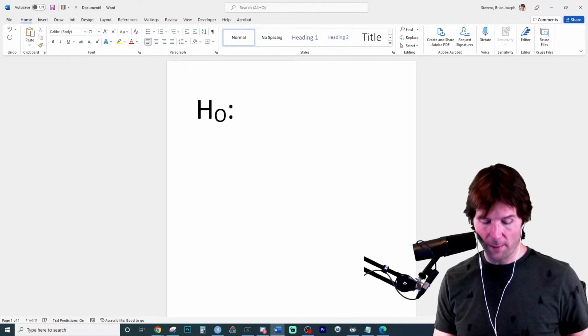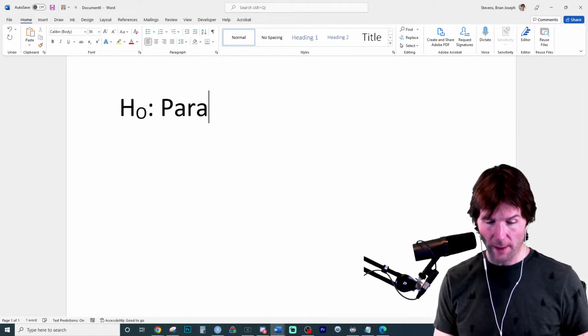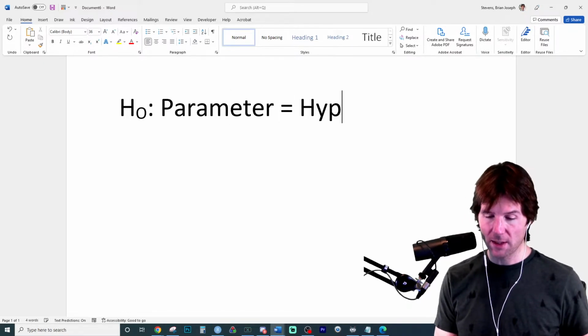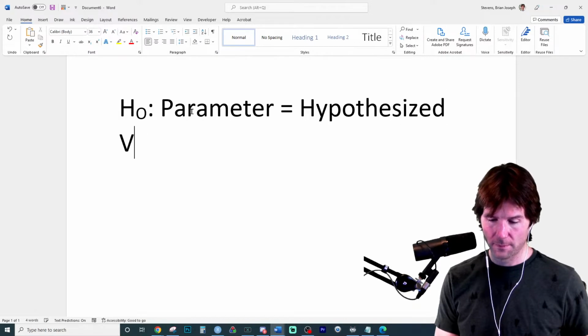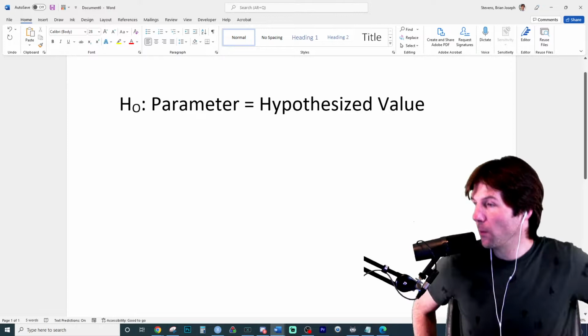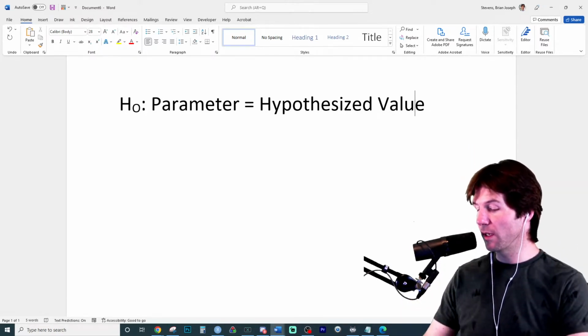Now we need a parameter, and then we say equals hypothesized value. Okay, so this is how you write out your null hypothesis. And we spend a lot of time practicing writing the null because the alternative will be very easy to write next.